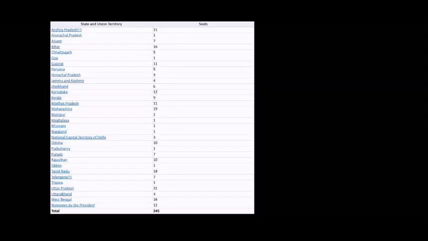Now, on your screen, you will see a list of states and union territories and how many seats they currently hold in Rajya Sabha. You see that all the states have different numbers of seats. Why is this? Because the number of seats reserved for a particular state depends on the population of that state.